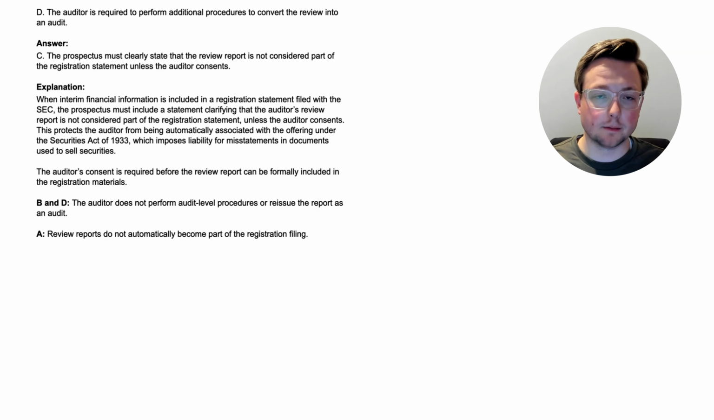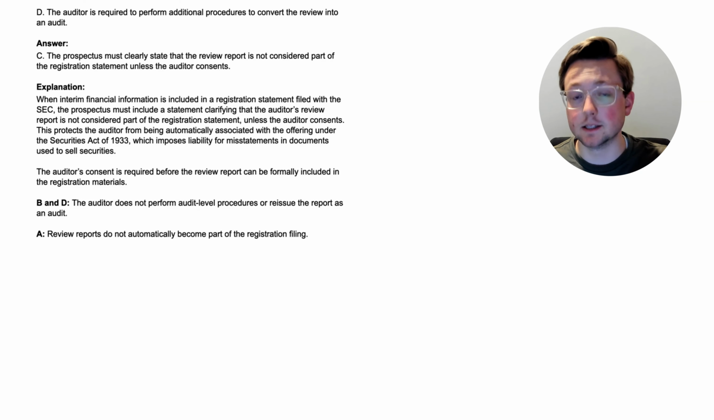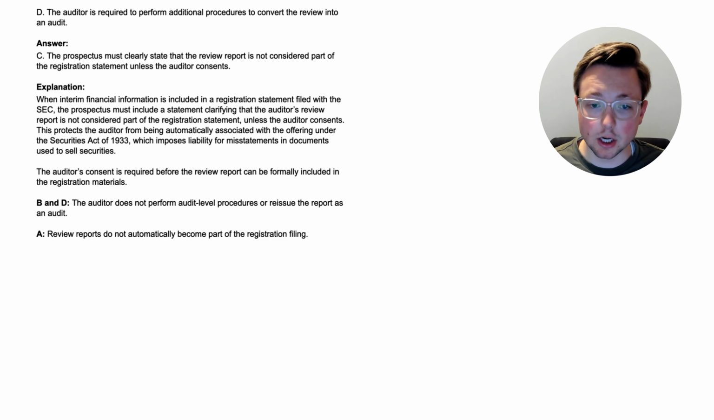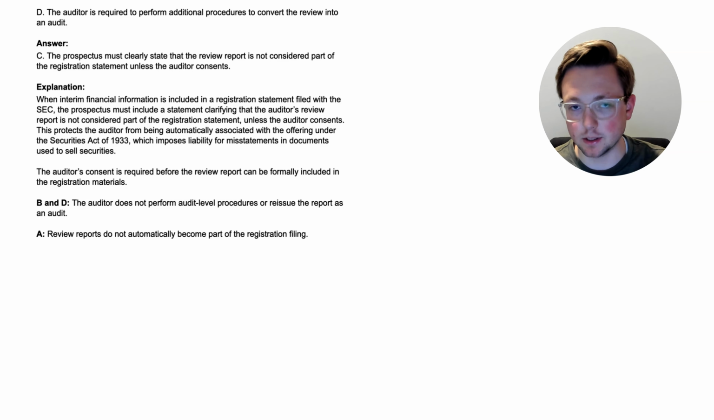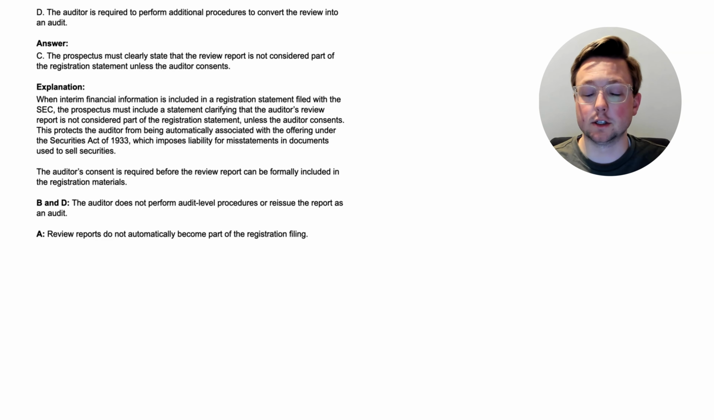So to make sure that that's clear, because again, it's a little bit confusing, the prospectus is basically the summary, kind of the key points of the registration statement. So the prospectus needs to state that if this interim financial information that's been reported on is included in the registration statement, so if that report is included in the registration statement, the prospectus, so again, basically the summary, needs to say that the auditor's review report is not considered part of the registration statement. It's not part of it. And the whole point of that is to make it so that the auditor is not associated with that and makes it so that they're not under any liability. So that's the idea there.